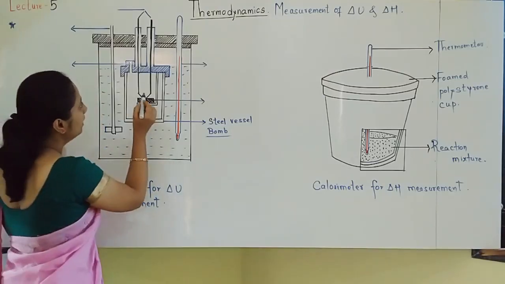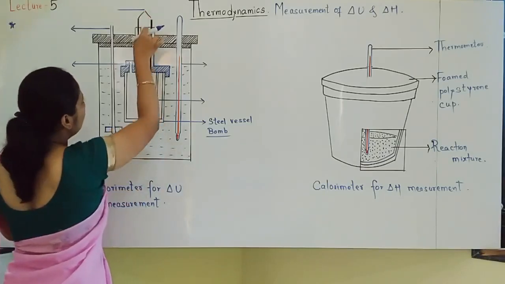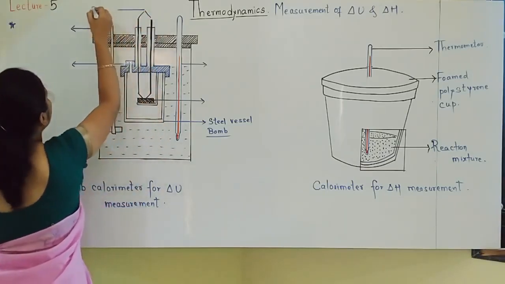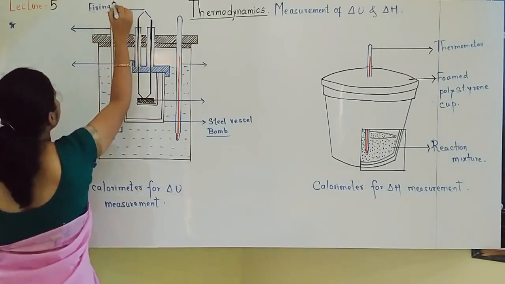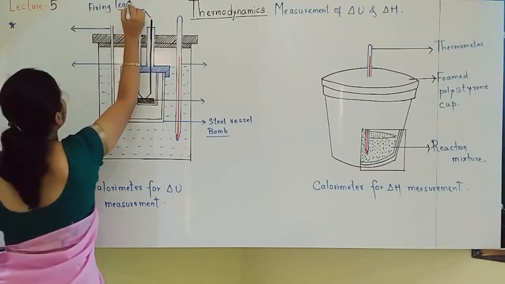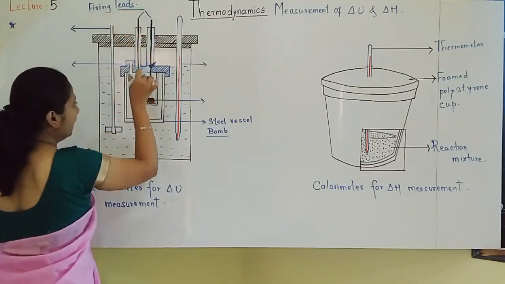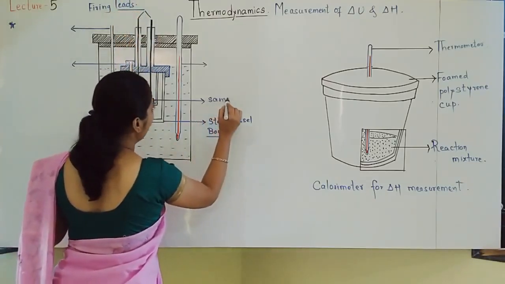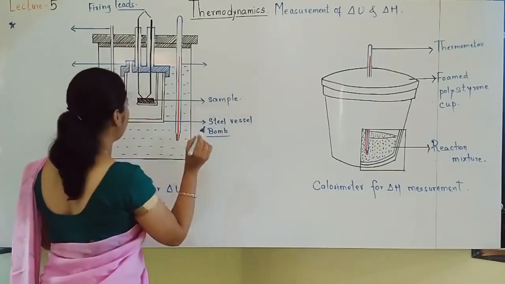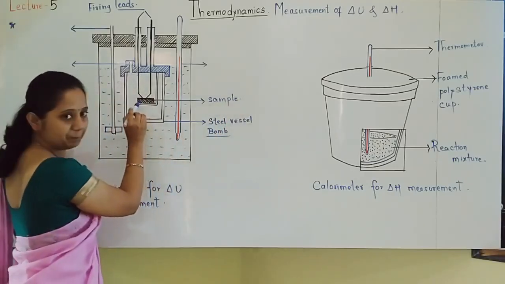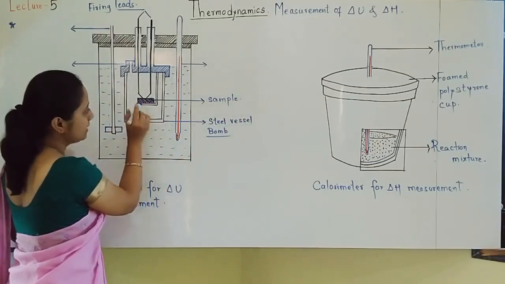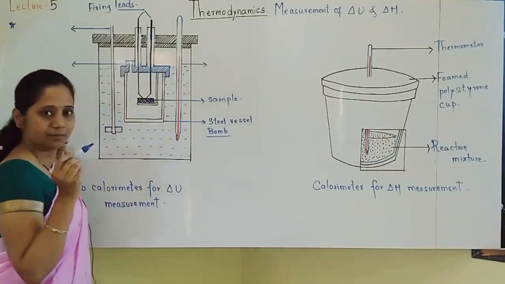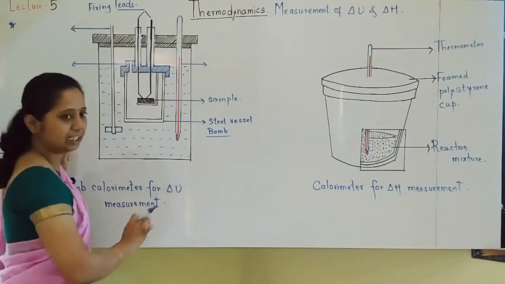Here, these are two firing leads you can see. Here, whatever is shown in black color is the sample. One fixed amount of sample is burnt here, because we have to measure change in internal energy.